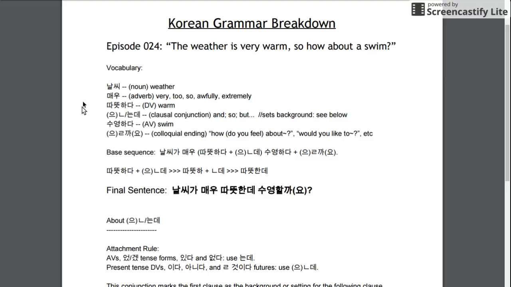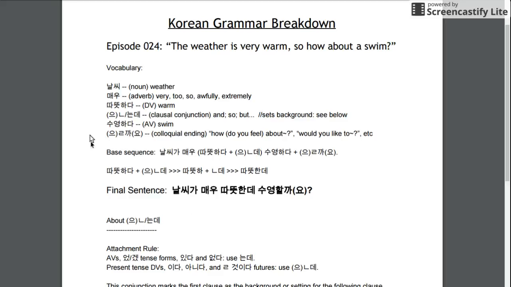So, let's see. Our base sentence, 날씨 ga would be our subject marker. 매우 따뜻하다 plus 은데, 수영하다 plus the ending here. So that gives our final sentence of 날씨가 매우 따뜻한데 수영할까요. Yo would make it polite.